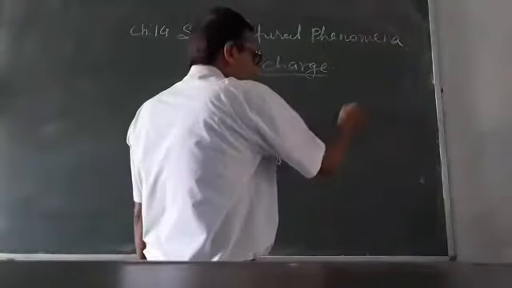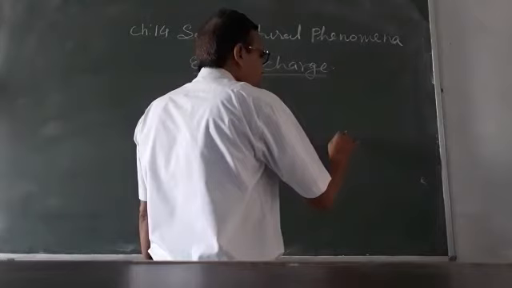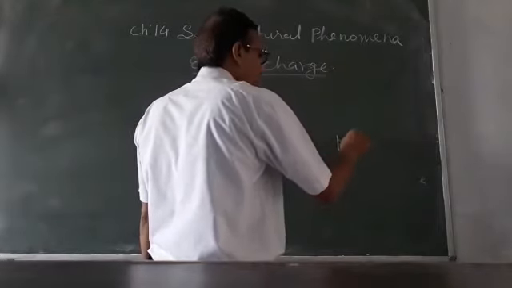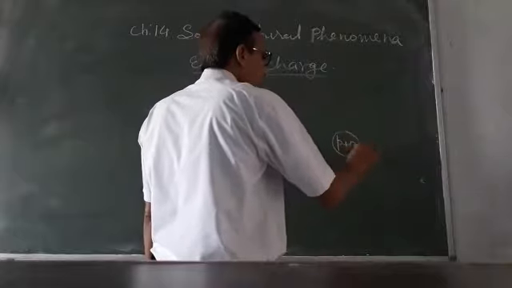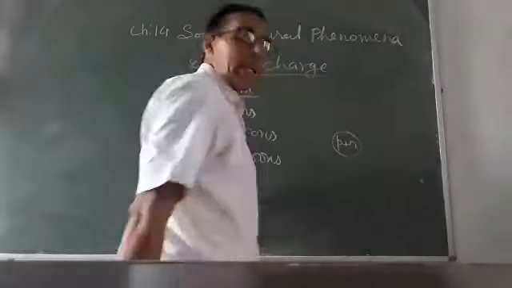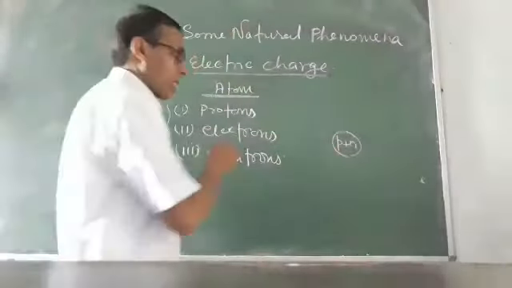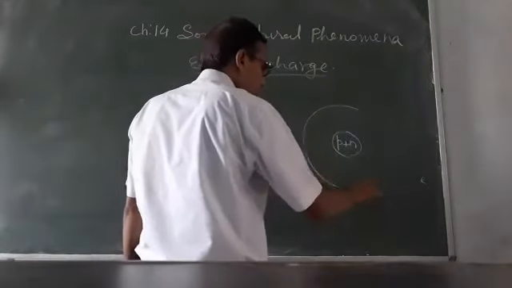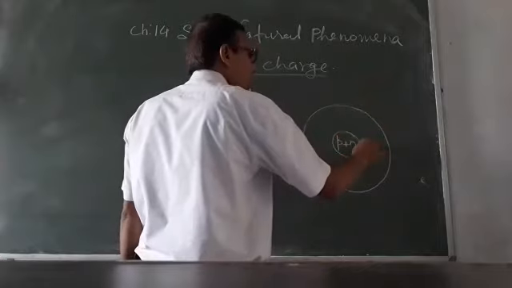At the center of the atom, protons and neutrons are situated. The central part of the atom is called the nucleus, and electrons revolve around the nucleus.